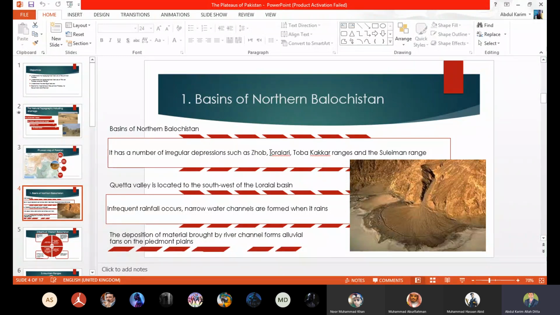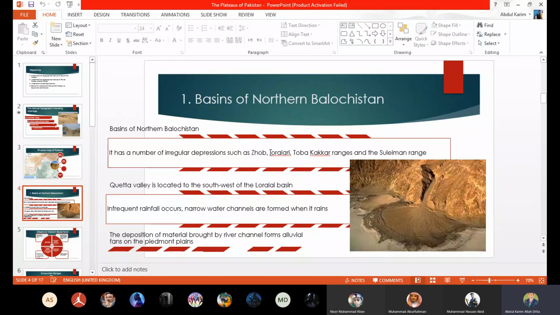In the basins of northern Balochistan you will find many irregular depressions, beta. Depression is not when we are depressed; he is not talking about that depression.